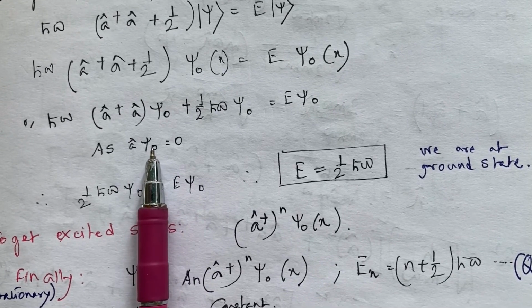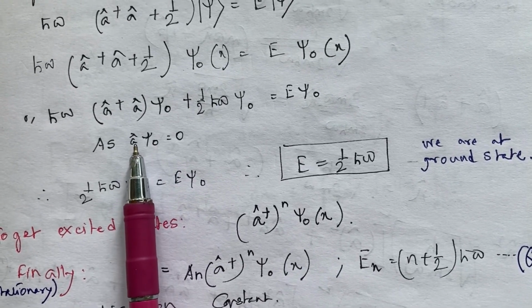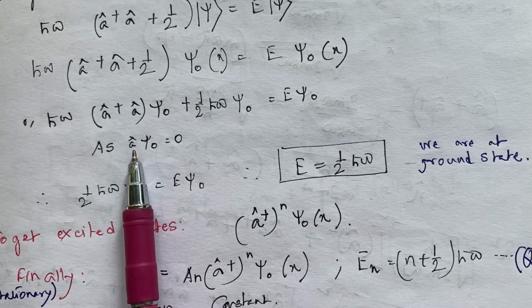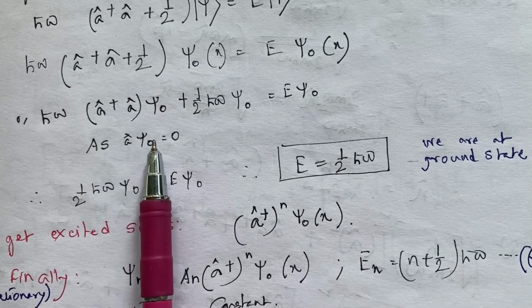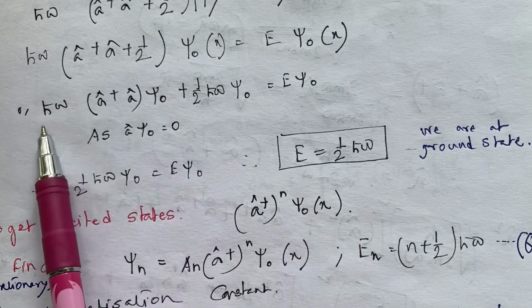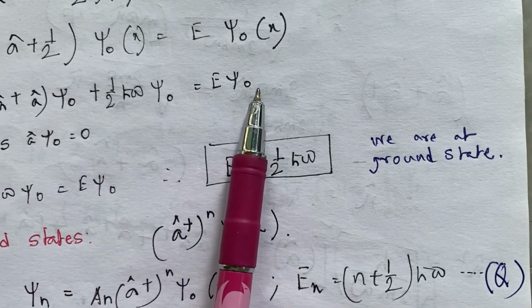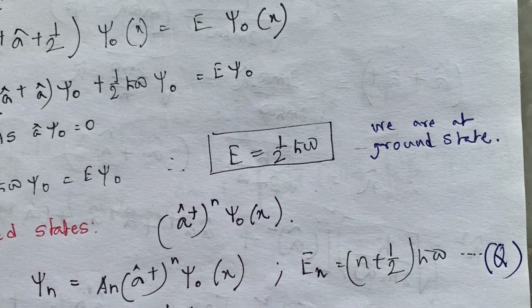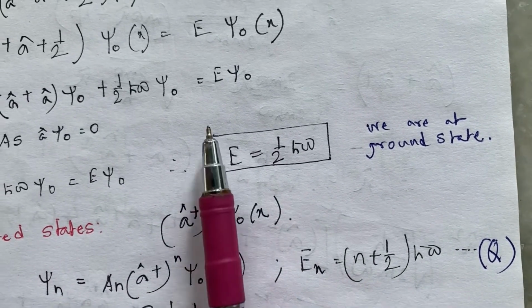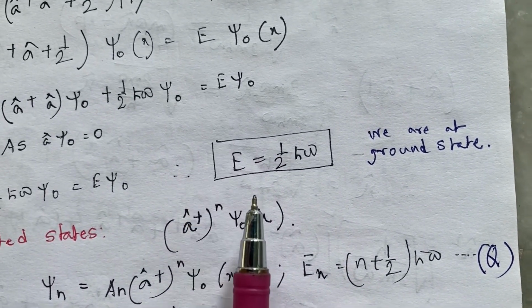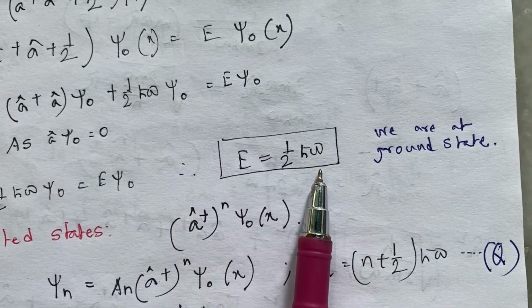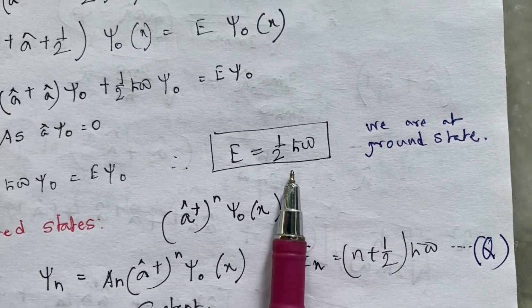Psi 0 is the ground state. I cannot lower the state by operating on it with A. So A psi 0 gives me 0. The first term becomes 0. I am left with the second term only, which is half h cross omega psi 0 equal to E psi 0. So my energy eigenvalue is half h cross omega, and we are now at the ground state.